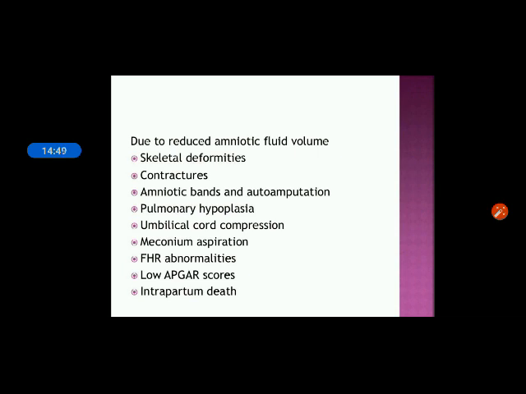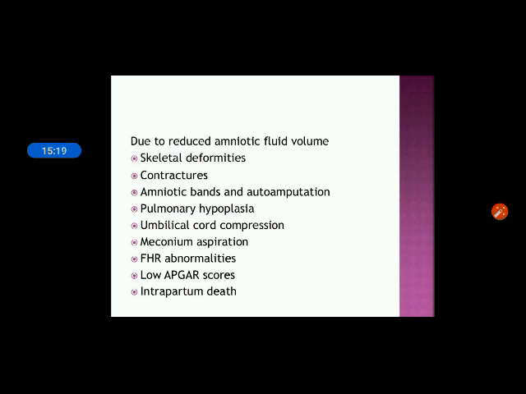Amniotic bands means the bands become wrapped around the digits, the fingers or the toes, so the fingers or toes of the baby will be joined together. In that condition it can result in amputation. We need to do the amputation because of that, because of the extra digit or extra finger. So that is also one kind of complication.